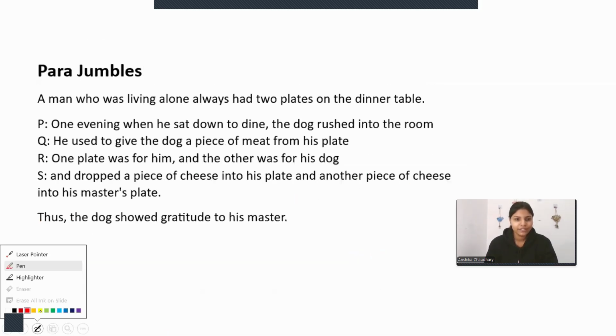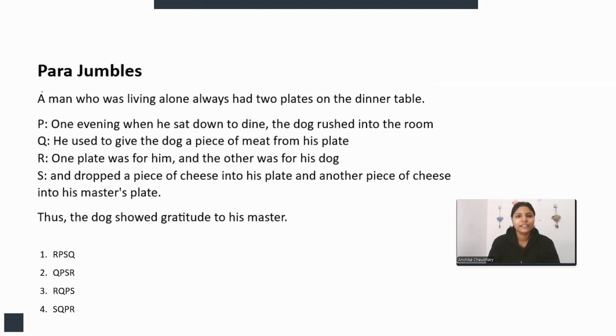Let's move on to the next parajumble. Here in this parajumble, the first and last sentences are fixed, and we have to rearrange the remaining sentences so that we can form a meaningful paragraph.